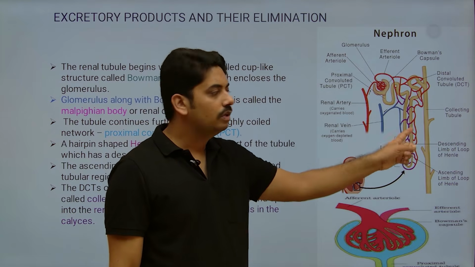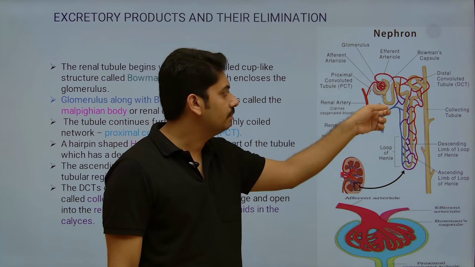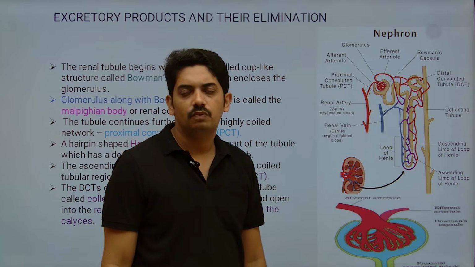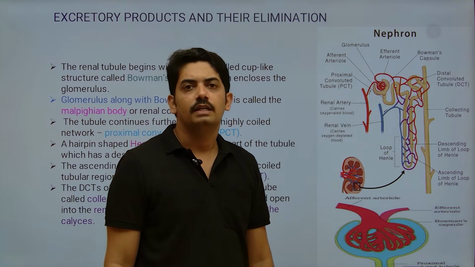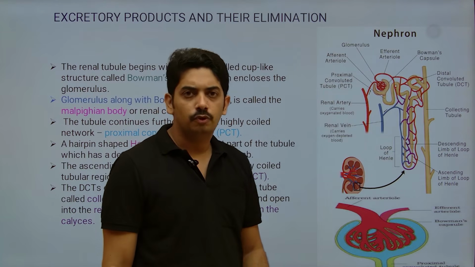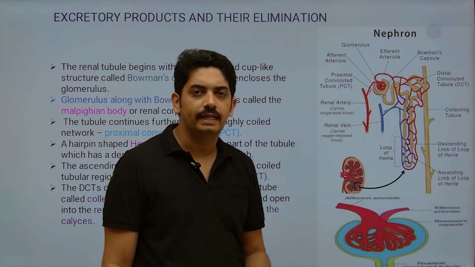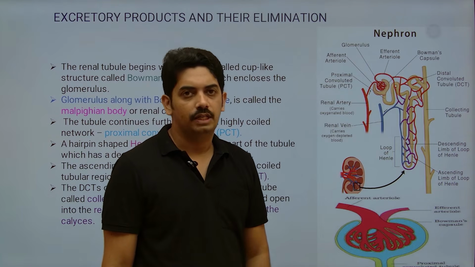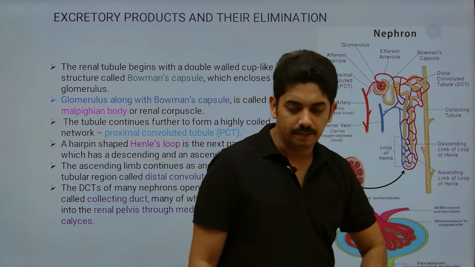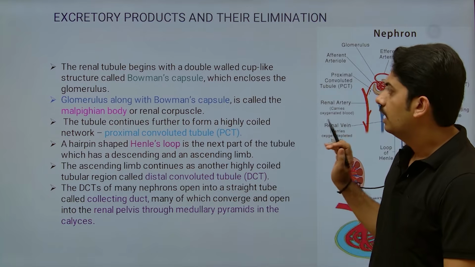In that also, one part we call the descending vasa recta, another part we call the ascending vasa recta, just like the descending limb of Henle and ascending limb of Henle. The flow of blood and the flow of glomerular filtrate are in opposite directions. Later I will explain that.